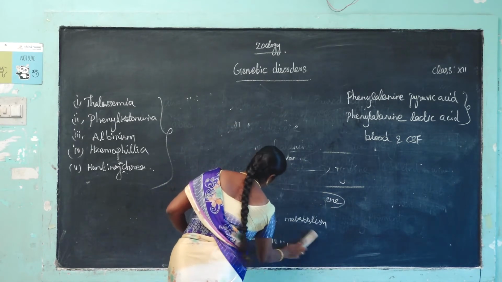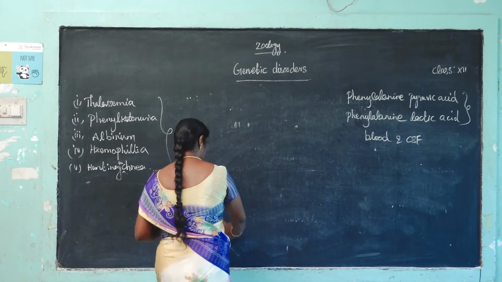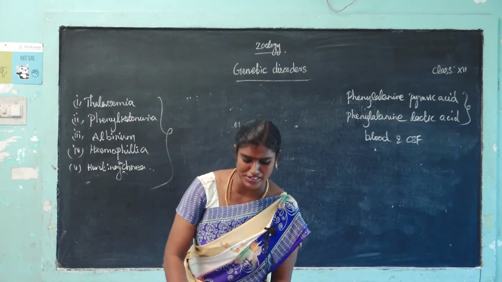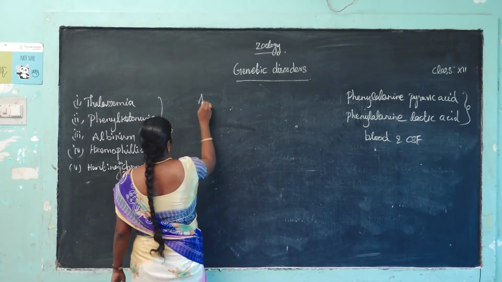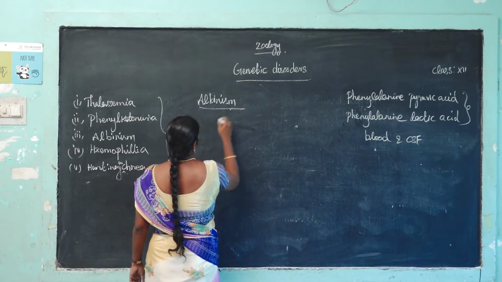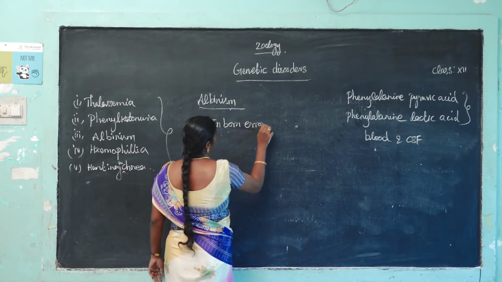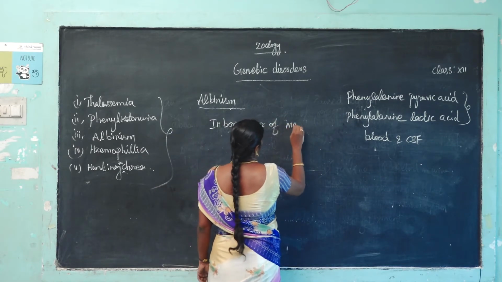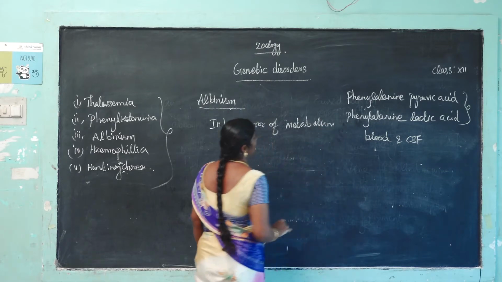The next disease, albinism. Albinism is an inborn error of metabolism. It is a hereditary disease. Okay, it is an inborn error.